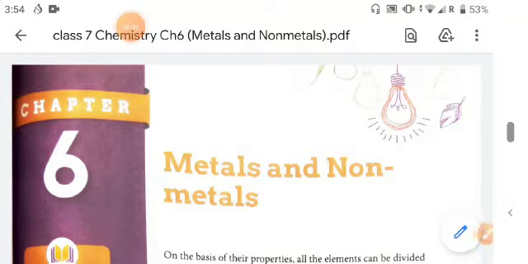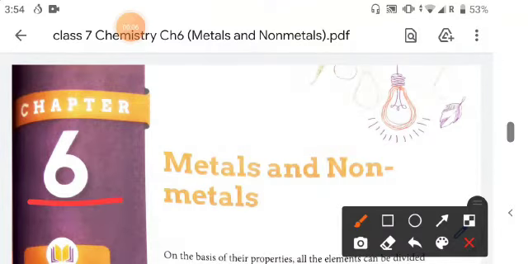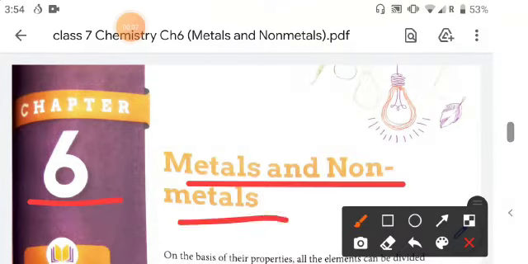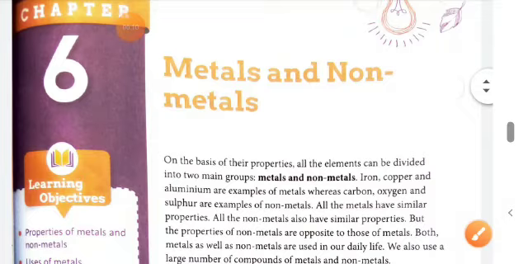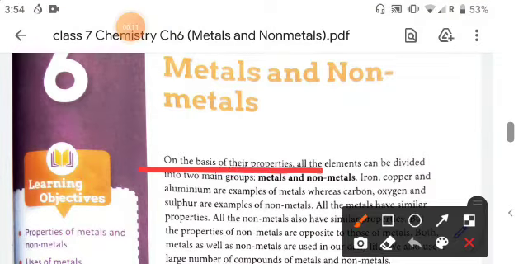Students, today we are here to discuss a new chapter, chapter number 6, that is metals and non-metals. Students, in your daily life we use different types of metals and non-metals. So there are two categories divided on the basis of the properties. So first is metal and second is non-metals.